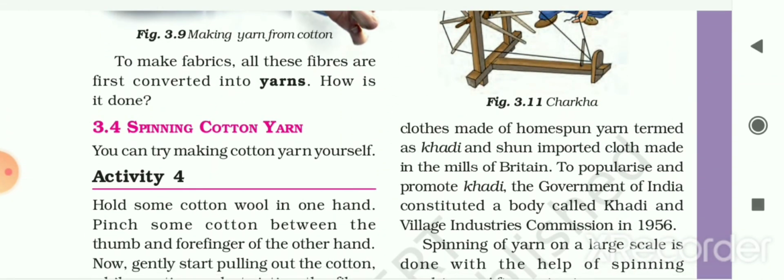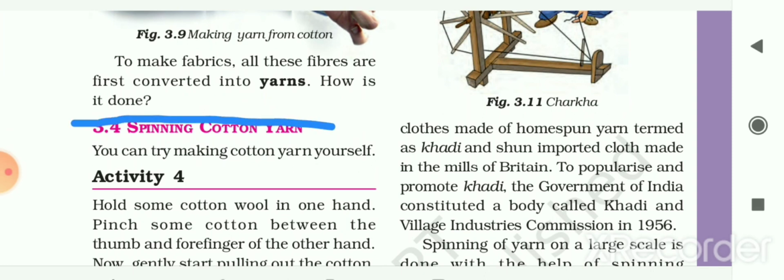Now to make fabrics, all these fibers are first converted into yarns, and how it is done, we will see in the next video, that how we are making yarns from these fibers, and then after cloth or fabric from the yarns. So till now in this chapter we had seen what is fabric, fiber or yarns, and then after we had seen some different plant fibers and animal fibers, in which we had seen plant fibers in detail, and that is cotton and jute. The remaining part of this chapter we will see in the next video. Thank you.